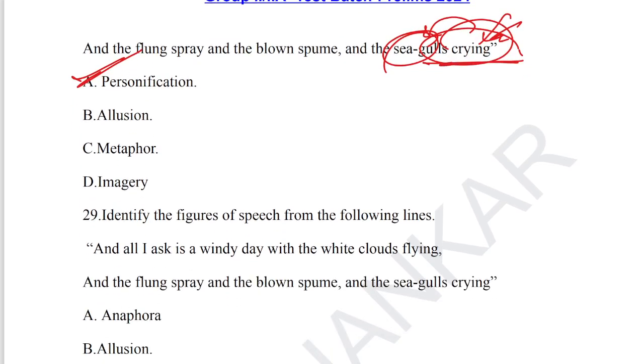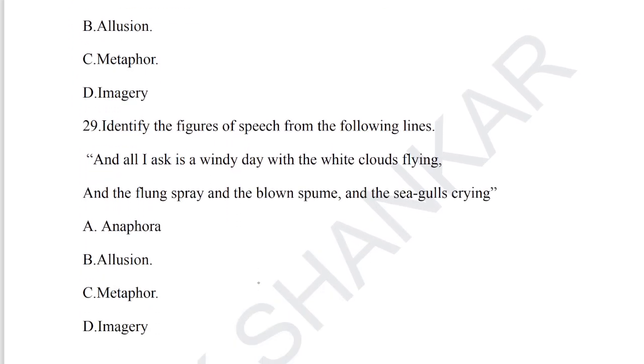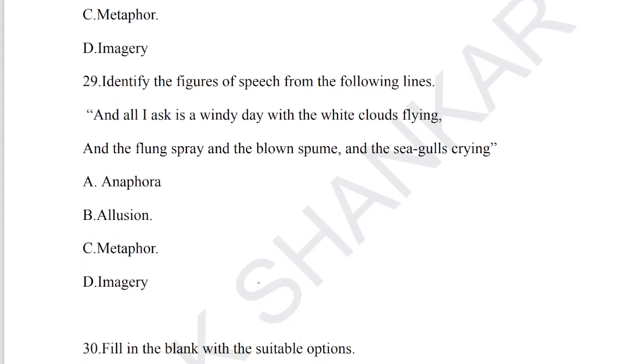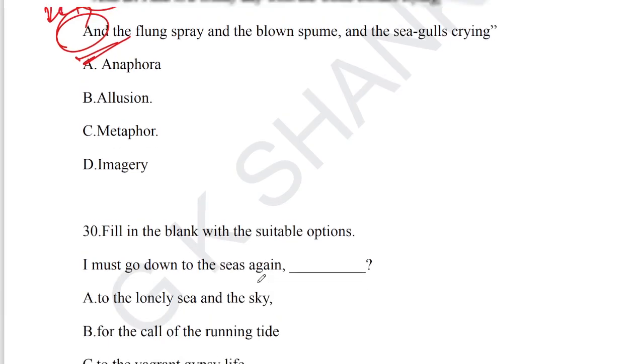Let's take up question number 29. Identify the figures of speech from the following lines. And all I ask is a windy day with the white clouds flying, and flung spray and blown spume, the seagulls crying. Now, anaphora is the figure of speech used here. And is repeated twice. Option A is the correct answer for question number 29. Anaphora is the correct answer.